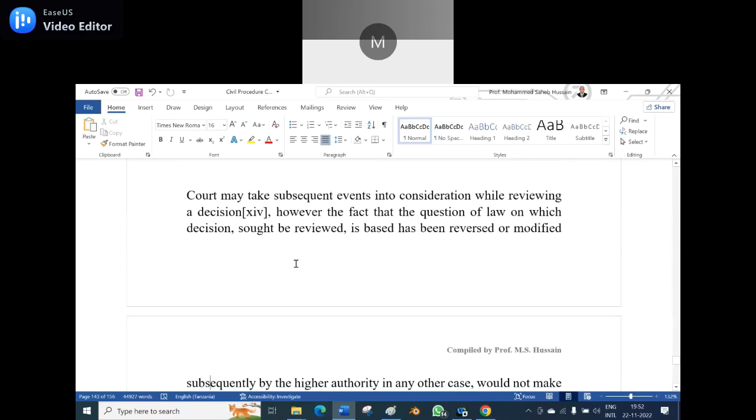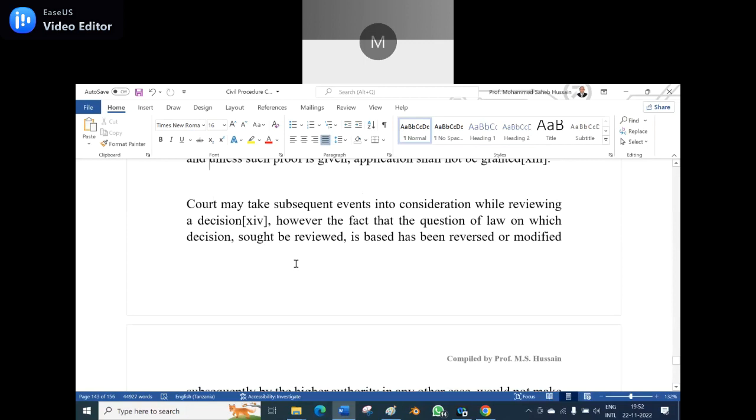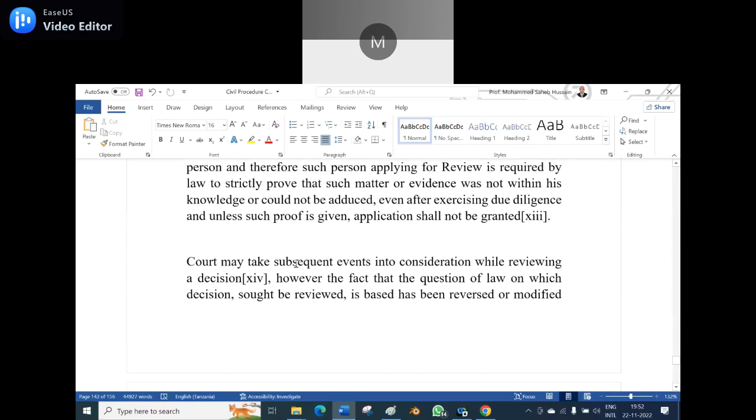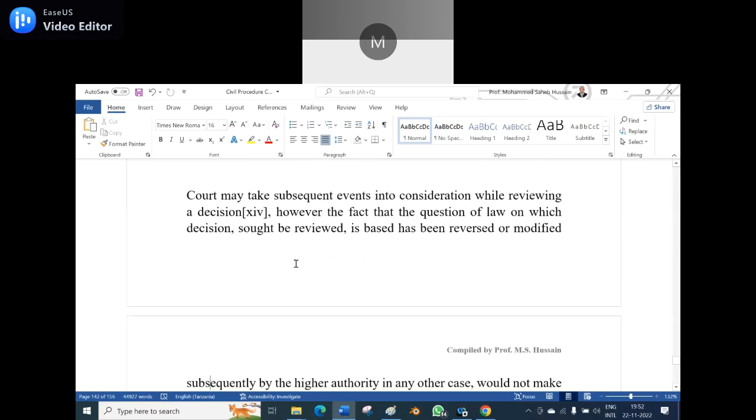So merely on negligence it cannot be made. Due precautions must also be taken, but if the matter is not resolved or a new ground is found, at that instance, review can be maintained.